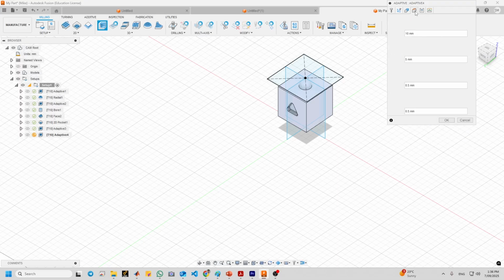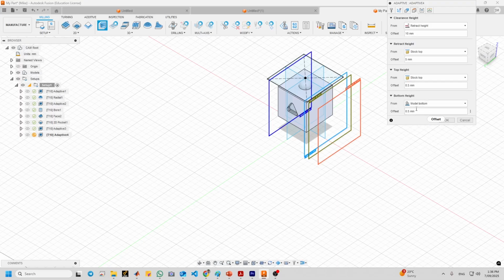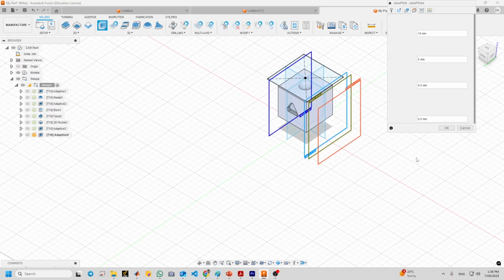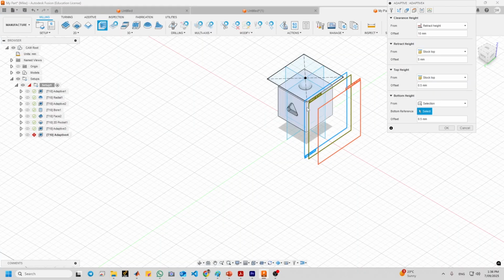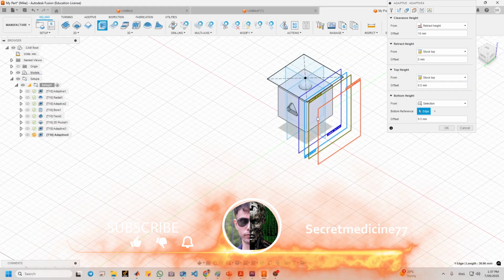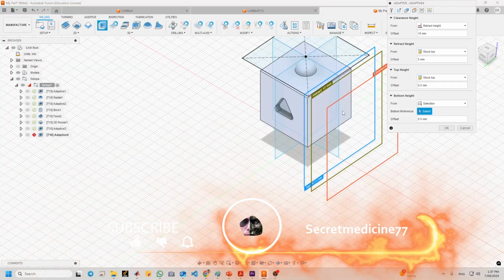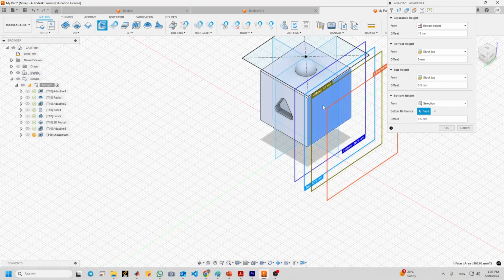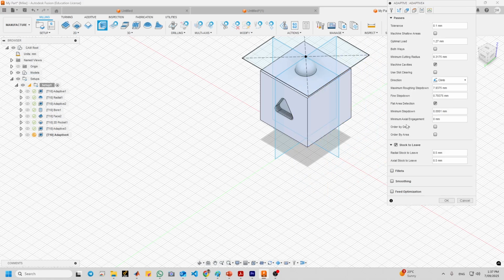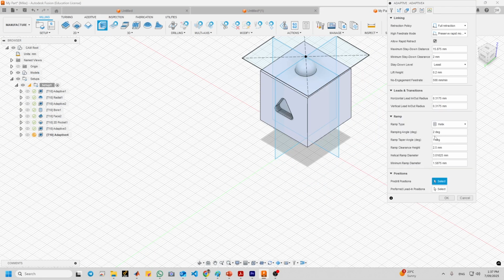Go to the next part, which is height, selection, and choose this face. Yeah, face, sorry. And change this to again 0. For the passes, make sure that you get rid of this part and change this to 10 degrees.